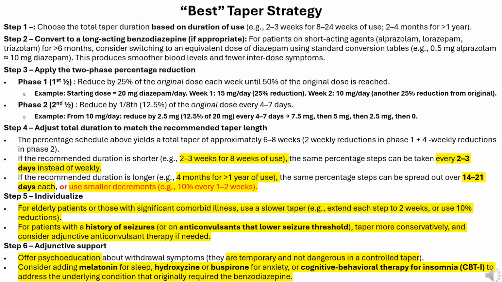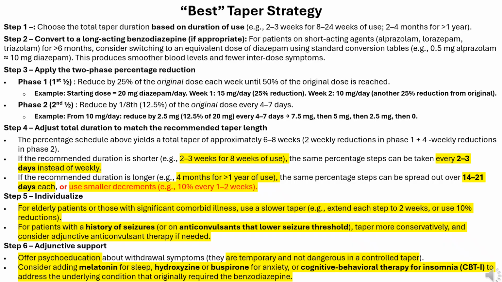Phase 2, second half. Reduce by 1/8, 12.5%, of the original dose every 4 to 7 days. From 10 mg per day, reduce by 2.5 milligrams, 12.5% of 20 milligrams, every 4 to 7 days: 7.5 milligrams, then 5 milligrams, then 2.5 milligrams, then 0.